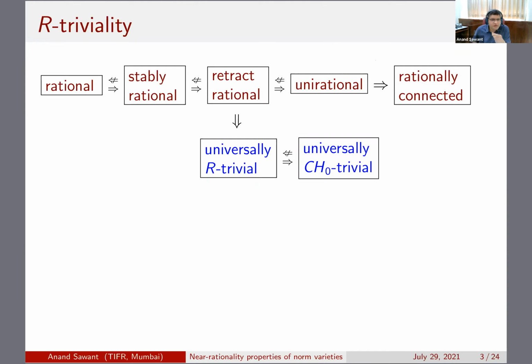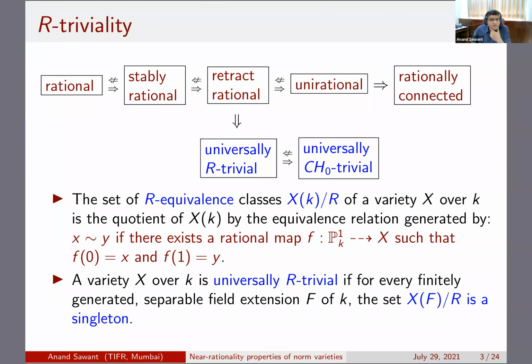Let me talk about universal R triviality first. The set of R equivalence classes of a variety is the quotient of it by the equivalence relation generated by the following naive one. Two points are naively R equivalent if there exists a rational map from P1 into that variety, which is defined at 0 and 1, such that 0 maps to one point and 1 maps to the other point.